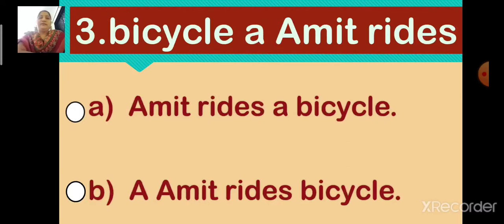Number 3. Bicycle A. Amit rides. The options are option A, Amit rides a bicycle, and option B, Amit rides bicycle. Now children, which is the correct answer? Which is the correct option? Option A, Amit rides a bicycle, full stop, or option B, Amit rides bicycle, full stop. Which is the correct answer?